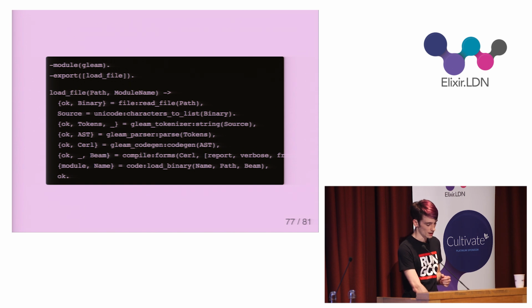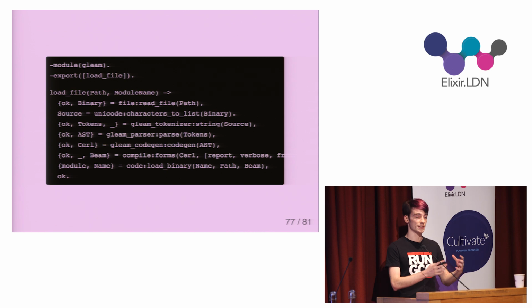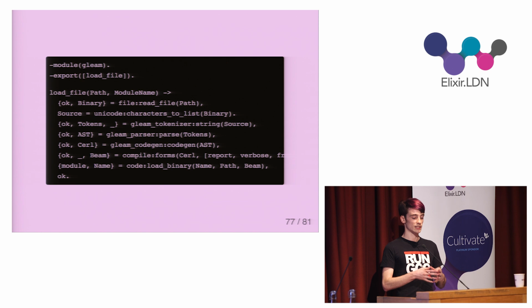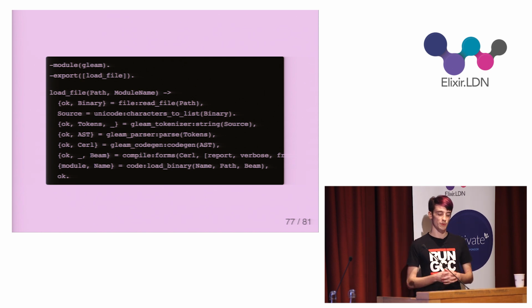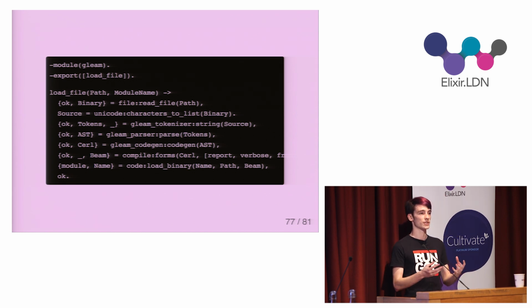So here I have a Gleam compiler module, which defines a load file function. The function takes a path to a piece of Gleam source code, reads the file, and then converts it into an Erlang string. The string is then fed into the tokenizer, which breaks the source code down into a list of its atomic parts, such as strings, numbers, and punctuation. And the tokens are then fed into a parser, which constructs an abstract syntax tree. And this tree contains all the syntactic information about the code. So lists contain elements, functions have clauses, and so on.